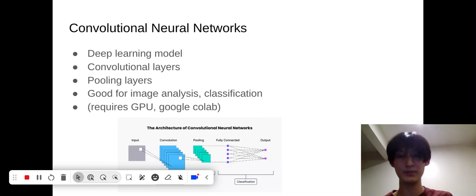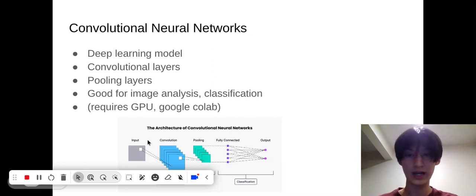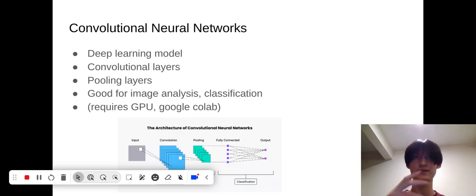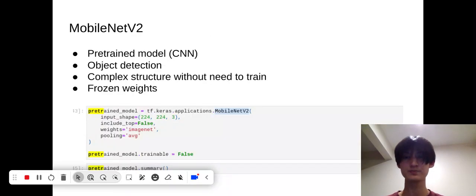And below we have a little image of a convolutional neural network where we have our input, convolution, and then the pooling. And then at the end we also have this fully connected neural network layer, a dense layer that classifies the end result into our actual outputs.